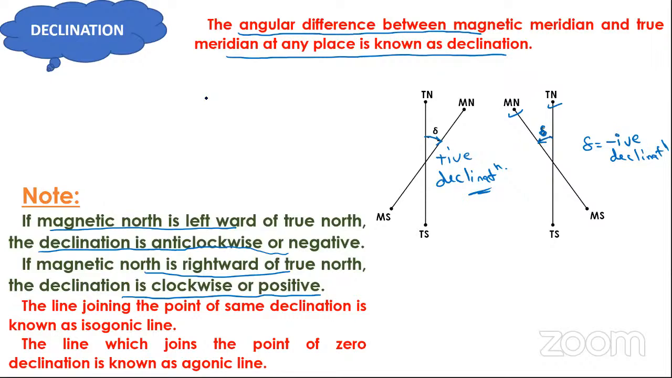Now suppose that this is the surface of the earth. It is measured clockwise and it is measured anti-clockwise. At this line, what will be the declination angle? If magnetic north and true north lie in the same place, then declination will be equal to 0. Is it or not?